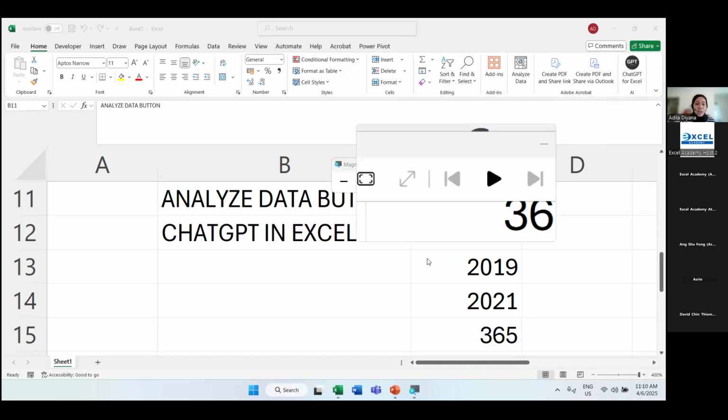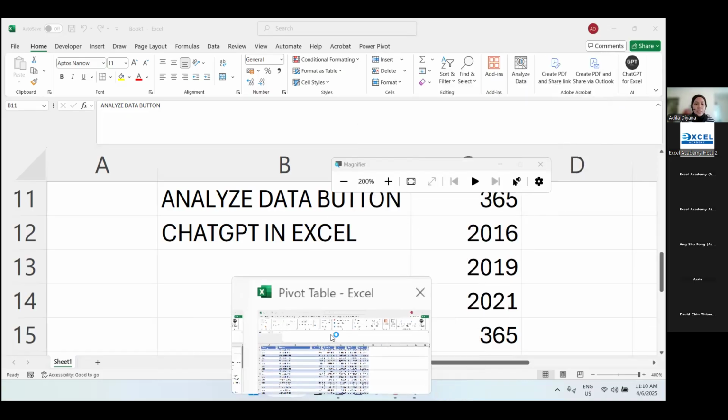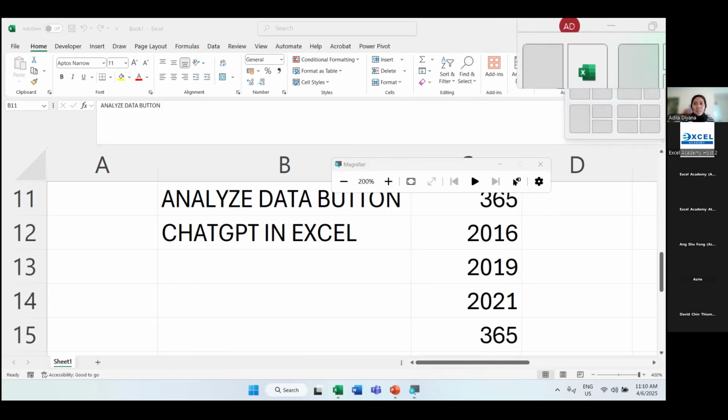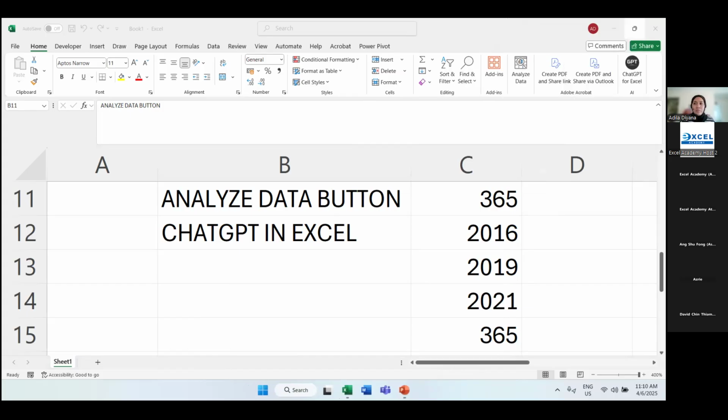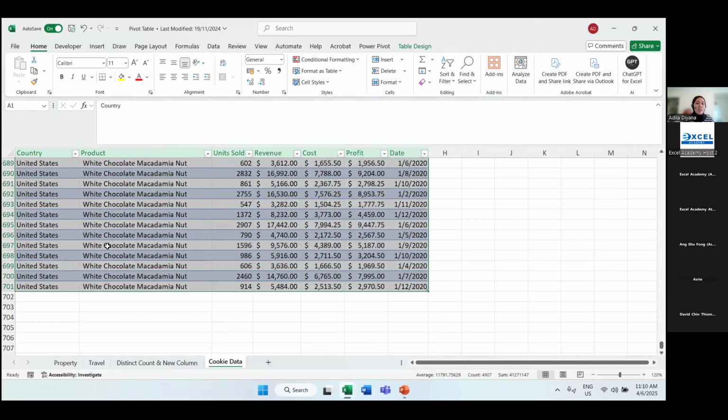So over here, I have a set of data with me, right? I'm opening a different worksheet over here. So this is what we have, data about cookies, right? So we have some country, product, units sold, revenue, cost, profit, and also date. So my data here is from cell A1 until G701.